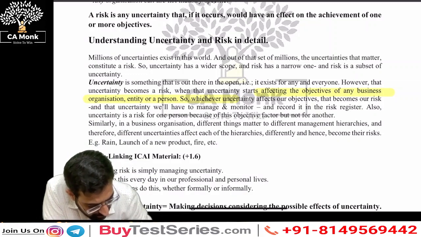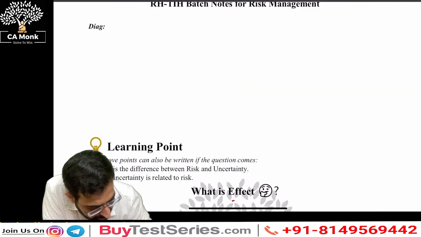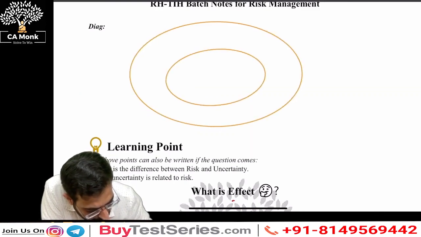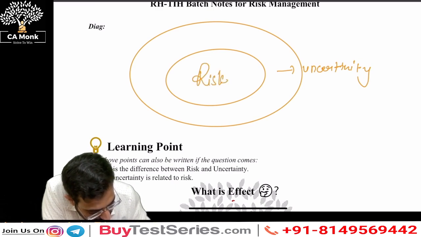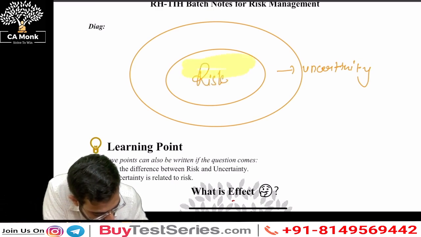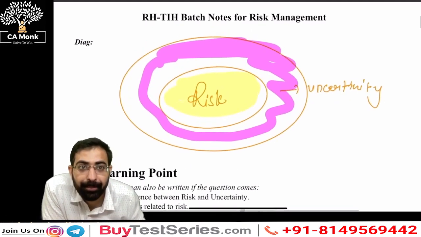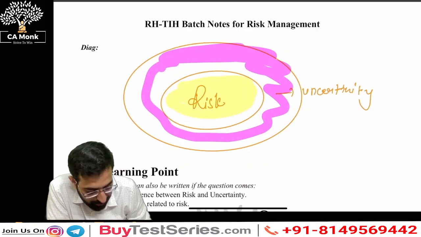So this is the part of uncertainty and risk. Let's draw one diagram for uncertainty and risk. If I make a small diagram, the outer circle represents what? The outer circle represents uncertainty and the inner circle represents risk, right? The inner circle represents what? A risk. This is a risk and the uncertainty. The outer circle represents uncertainty. The inner circle represents a risk.